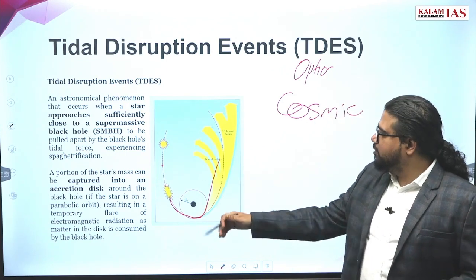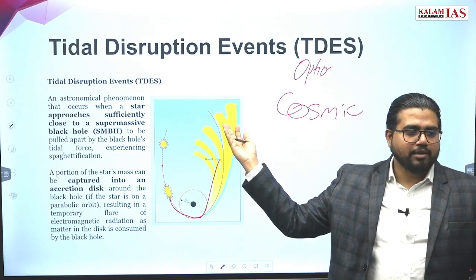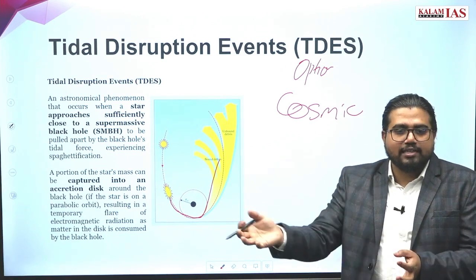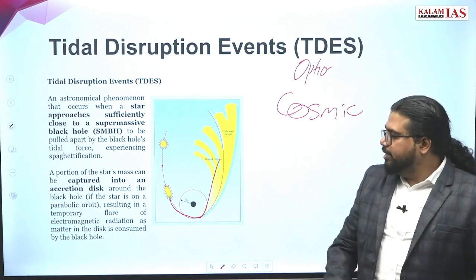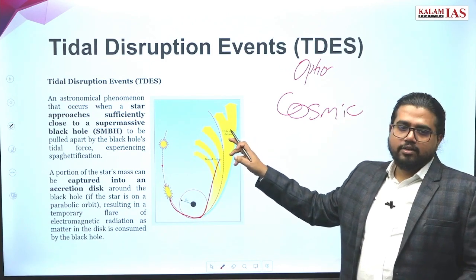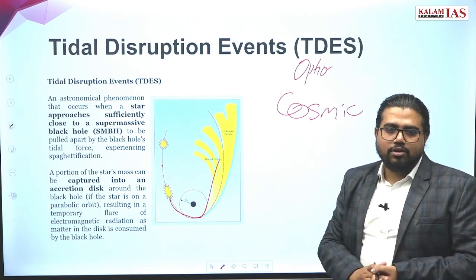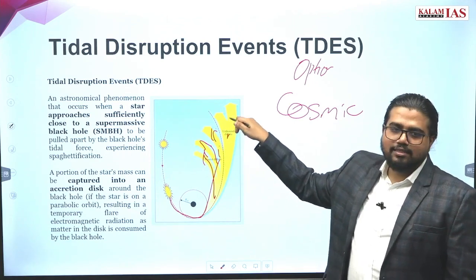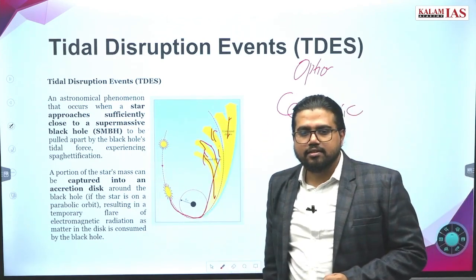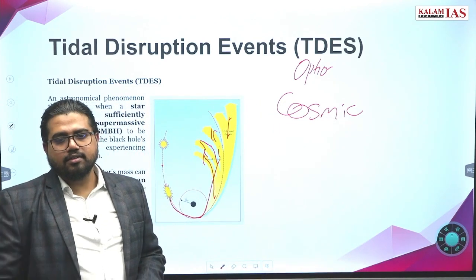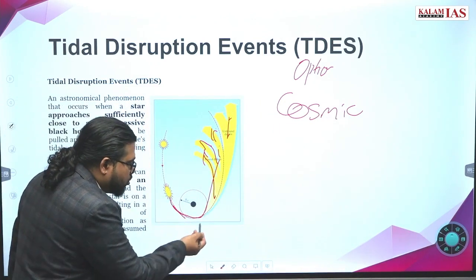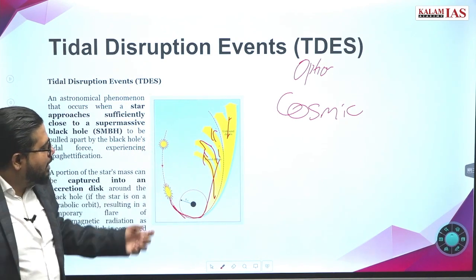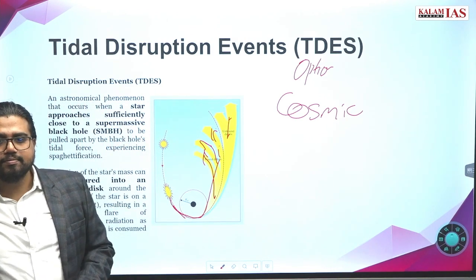The black hole is so powerful that it will tear the star into multiple pieces. If the star enters the event horizon, the black hole will eat the star. But if a star just passes through the region of influence of the black hole, the gravity becomes so powerful that the star is torn up into different parts. It will not make contact, it will pass through the influential area of the black hole, and the black hole is so powerful that the star's pieces will be thrown in different directions.